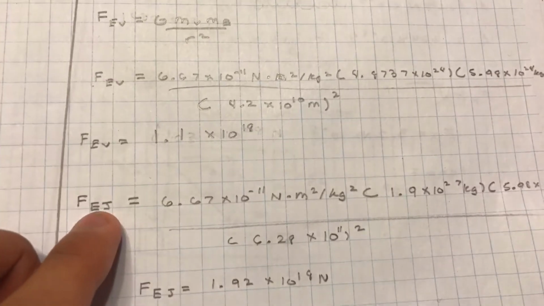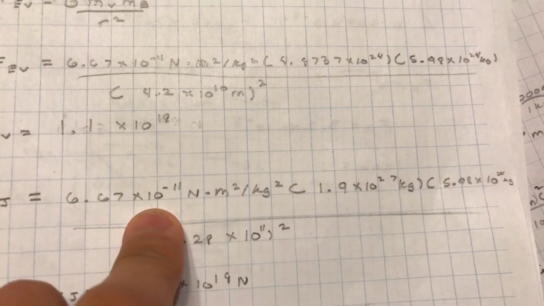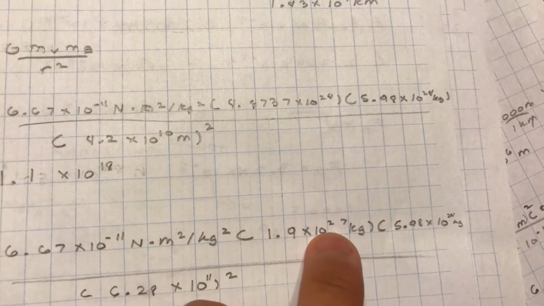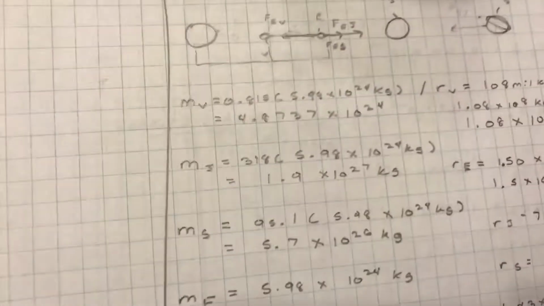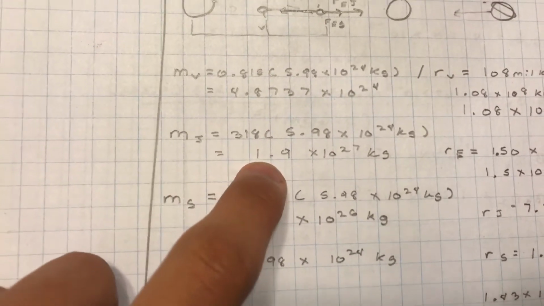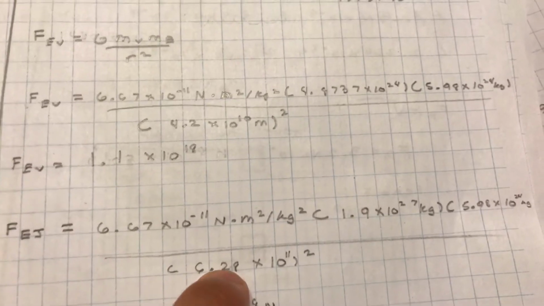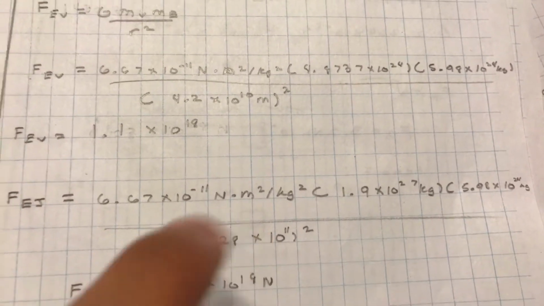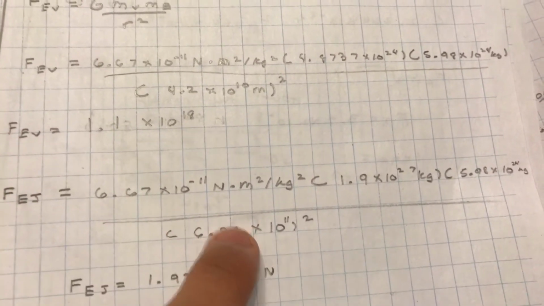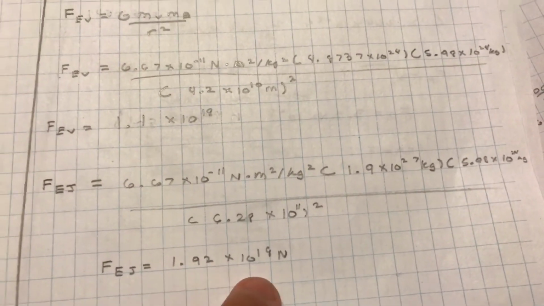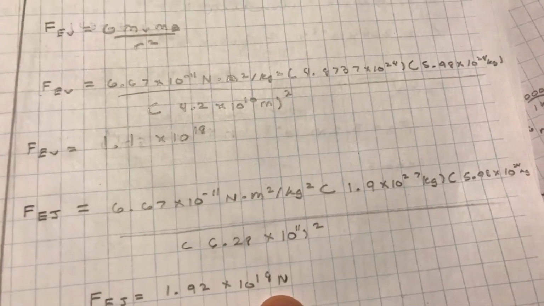So the force on Earth exerted by Jupiter equals the gravitational constant times 1.9 times 10 to the 27th kg, which I said right here was the mass of Jupiter, and then the mass of Earth given to us, divided by the radius, which I said was the distance between Earth and Jupiter from their centers. And I get a gravitational force of 1.92 times 10 to the 18th newtons.